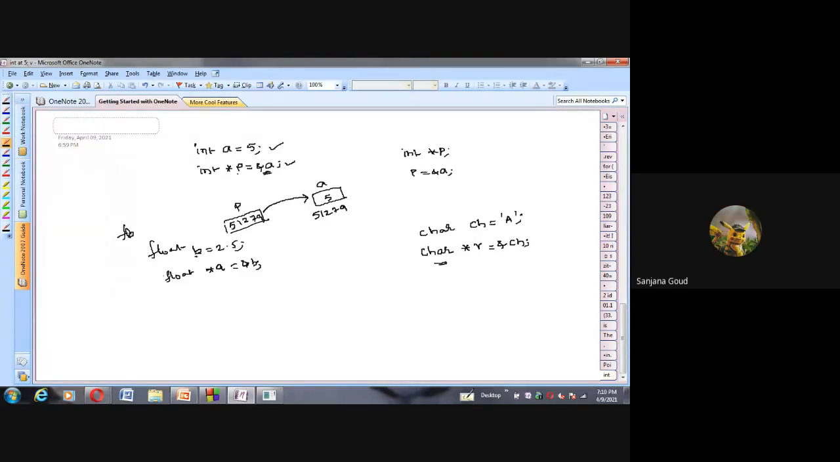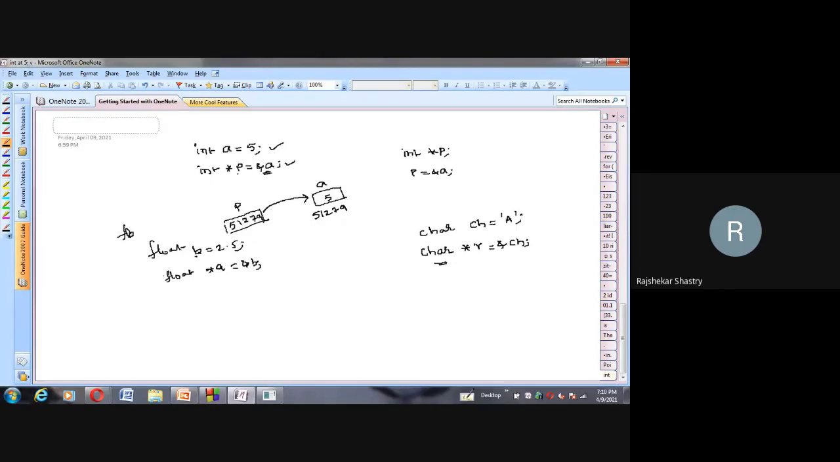Now the question is, what is the size of p, keeping in mind that it is a 32-bit machine? Sir, size of any pointer is 8 bytes, sir. 8 bytes. Anyone? So what is the size of p here? Assume that we are running a 32-bit machine. 8 bytes.